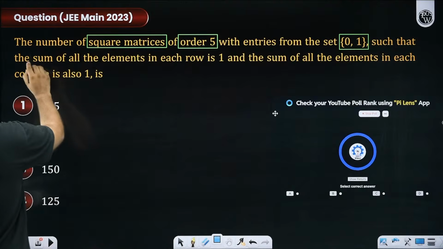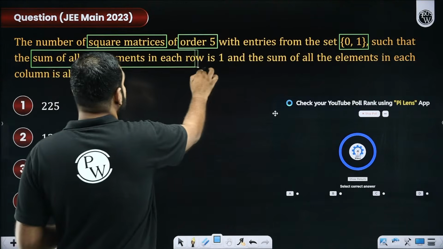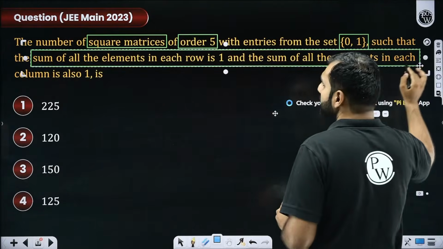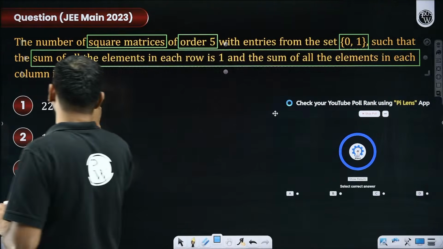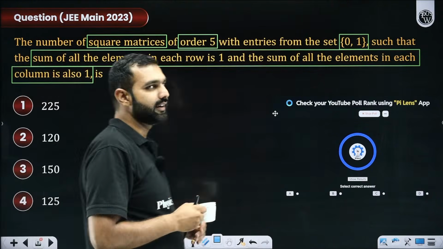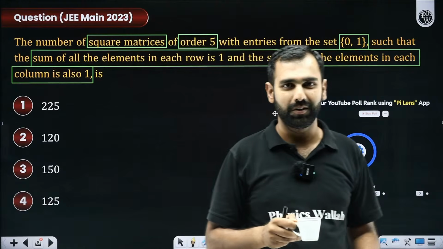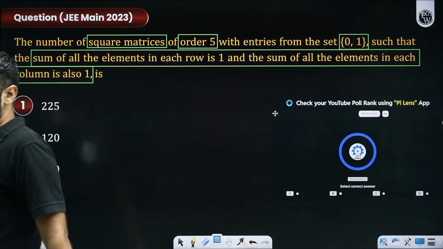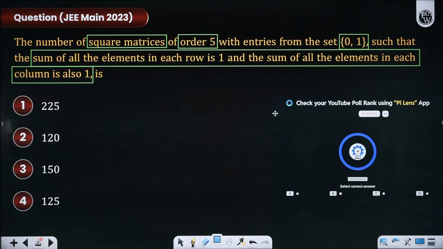Such that the sum of all the elements in each row and the sum of all the elements in each column has to be 1. Okay, that's a condition. So rather than calling it a question on matrices, does it not look like a question on permutation and combination? Yes or no? Be quick and answer this question, students. Quickly, quickly.